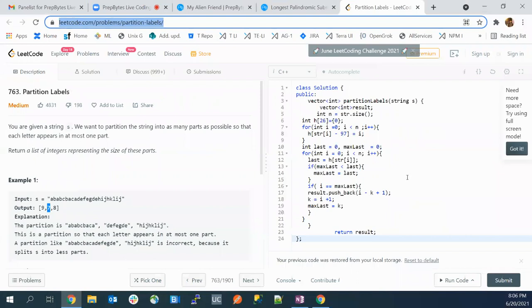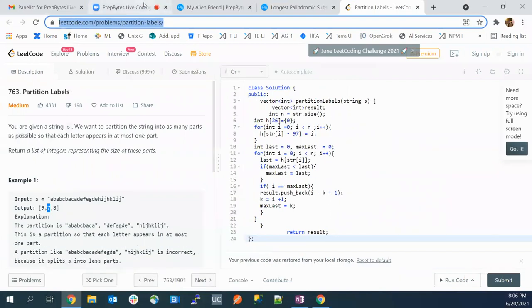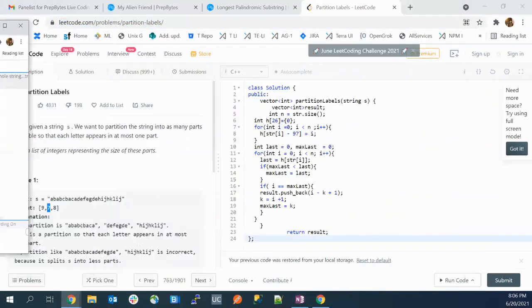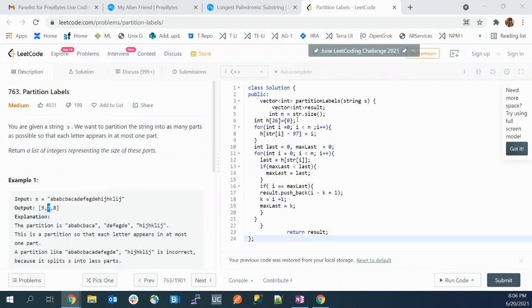You guys can see the code here. Just don't get confused from this, I'm just giving you an example here. Okay, Gaurav, you can see here what I have done. I have stored the last occurrence of every character in a separate array. You guys can use a map, you guys can use a frequency array, anything you are comfortable with.